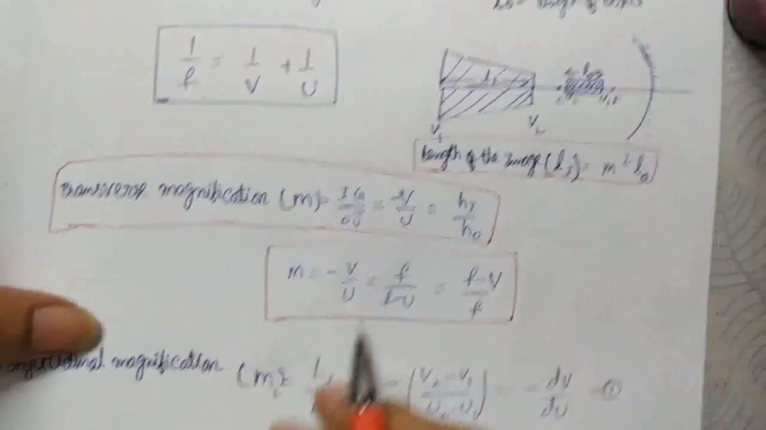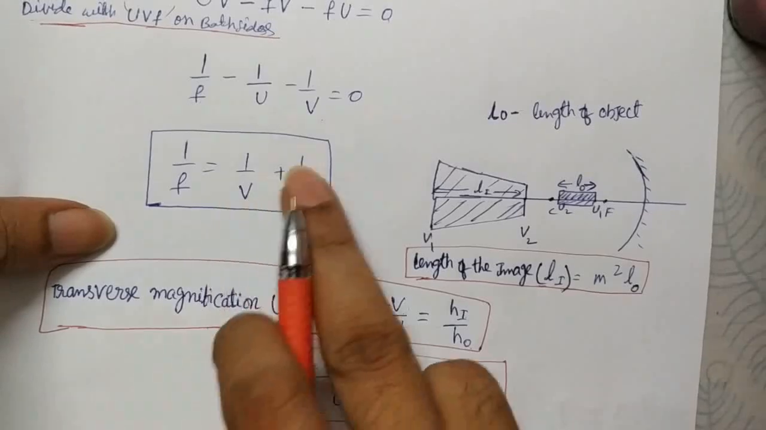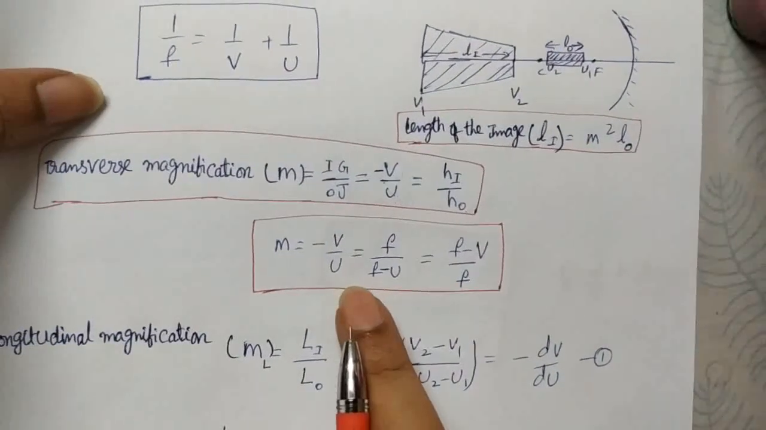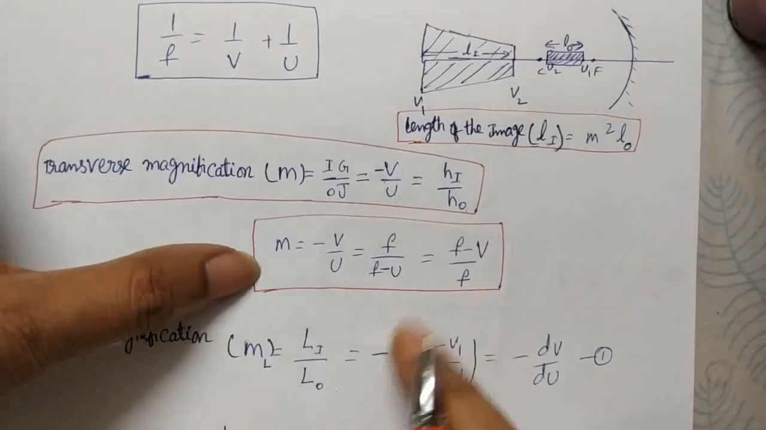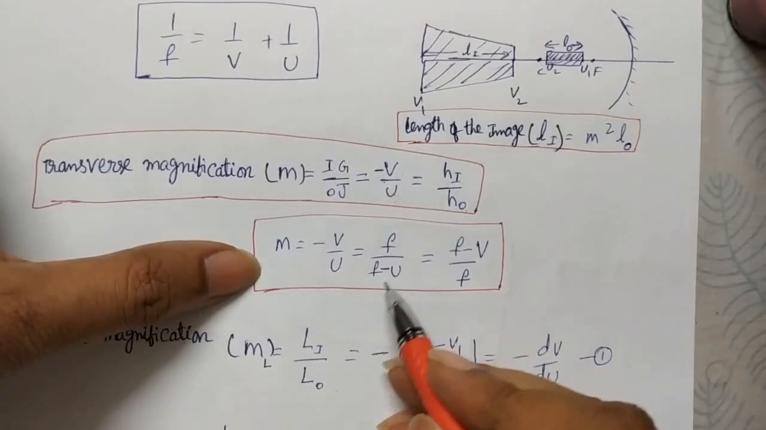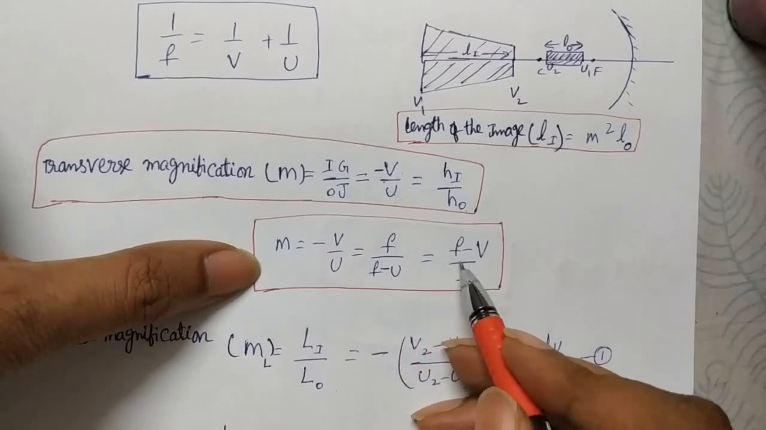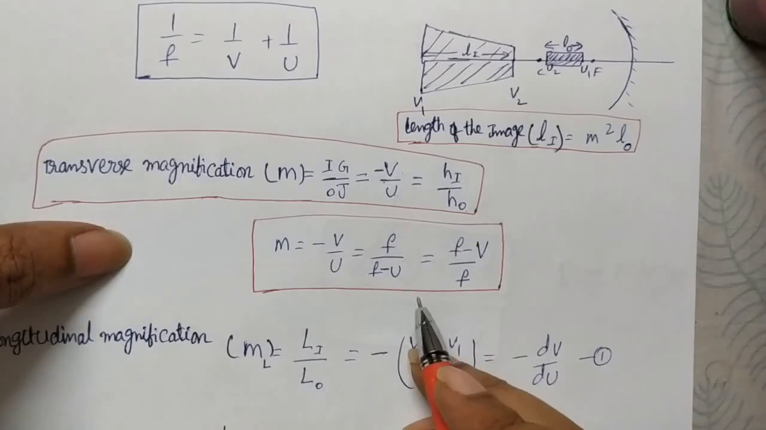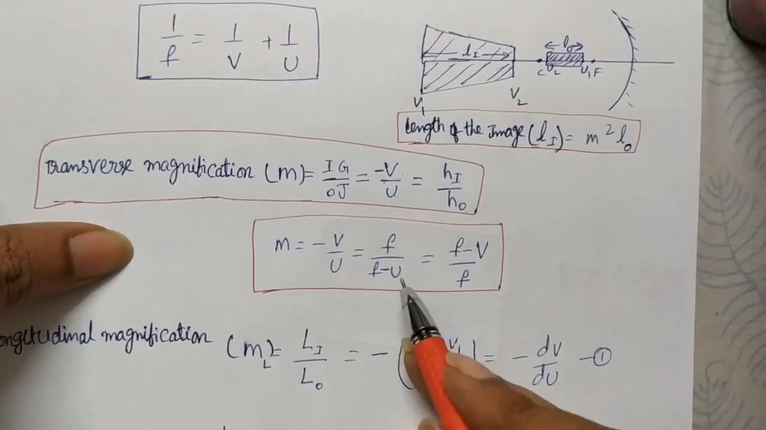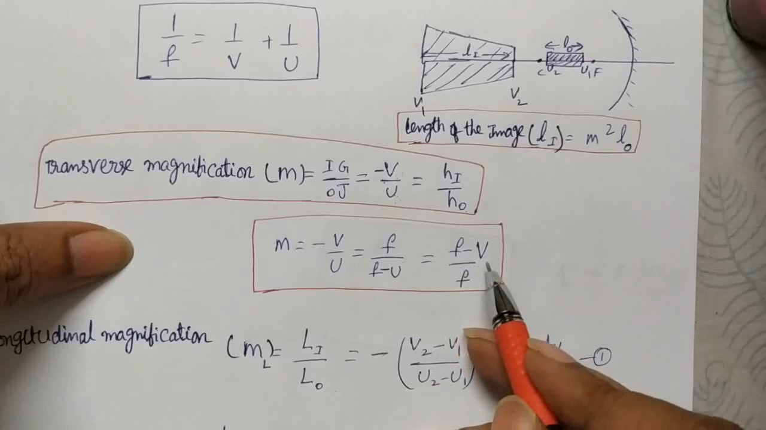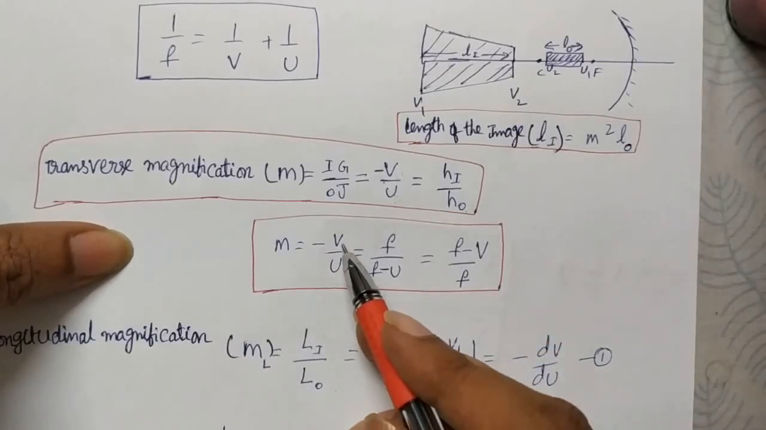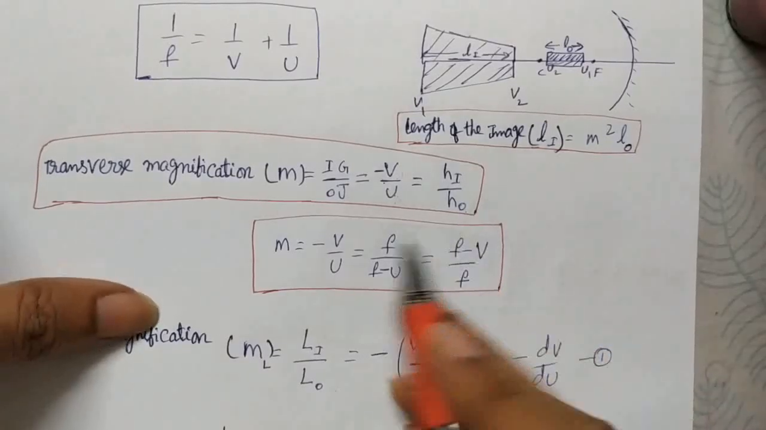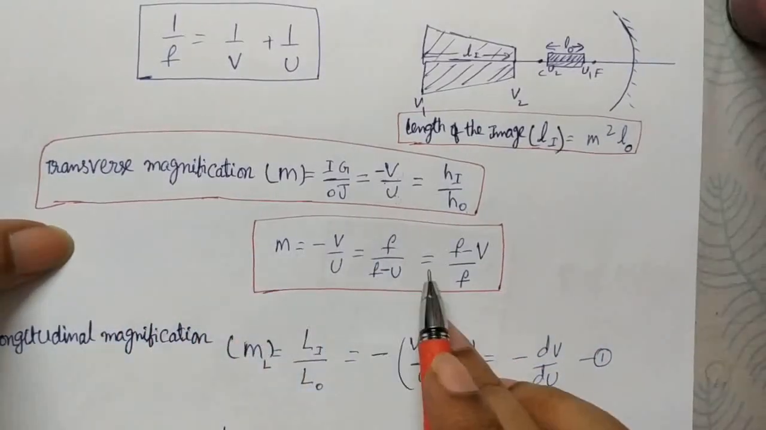And 1 by u, using the mirror formula, we can write 1 by f minus 1 by v. That if you substitute in this equation, we get magnification in different formulas, minus v by u, f by f minus u, or f minus v by f, like that we can write in different forms of this magnification. If they give focal length and object distance, use this. If they give focal length and image distance, use this. If they give object distance and image distance, use this. If you know heights, we can use this. So these are all the formulas for transverse magnification.